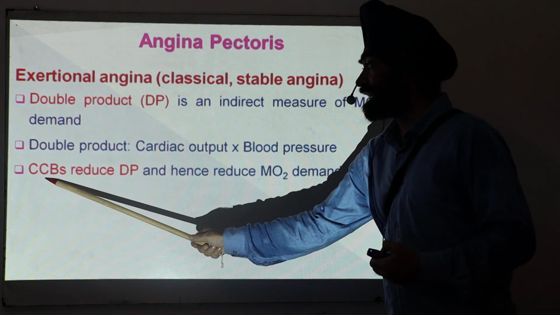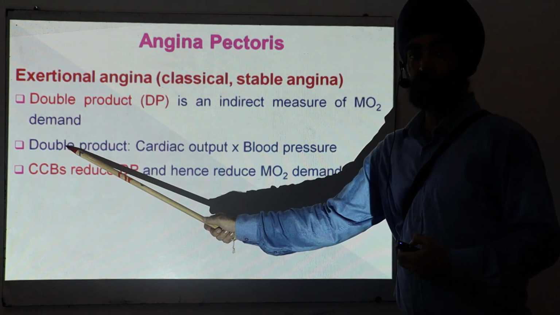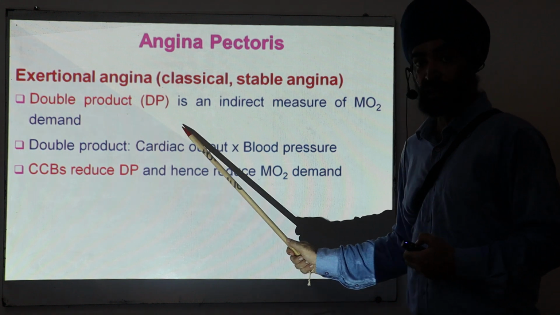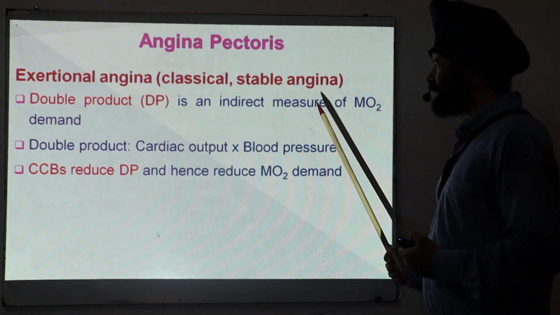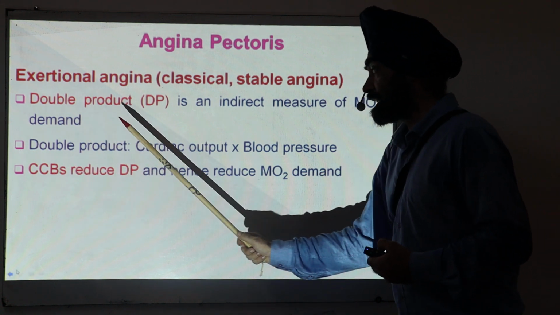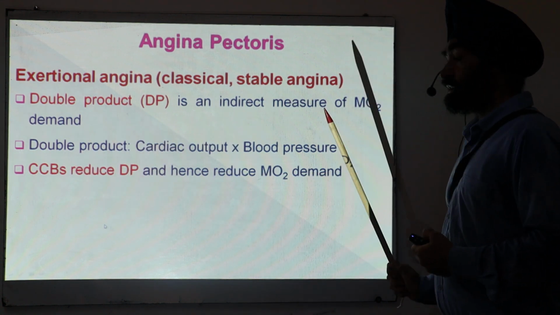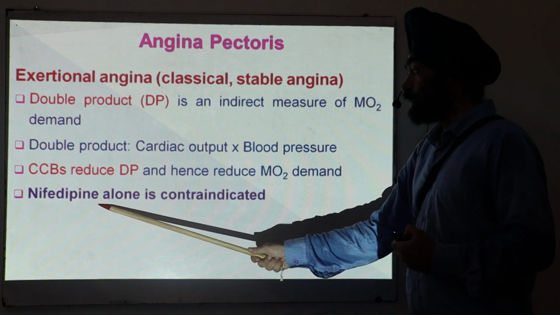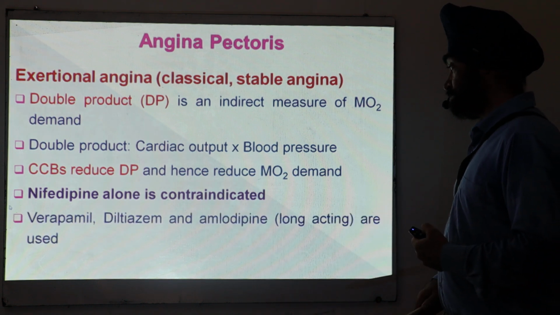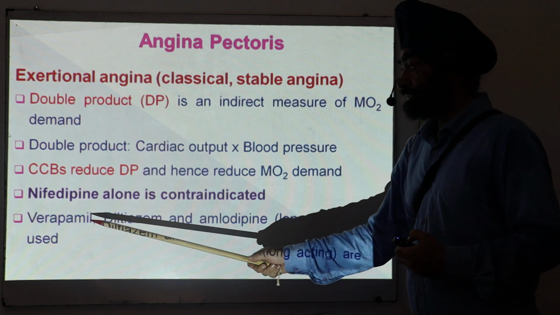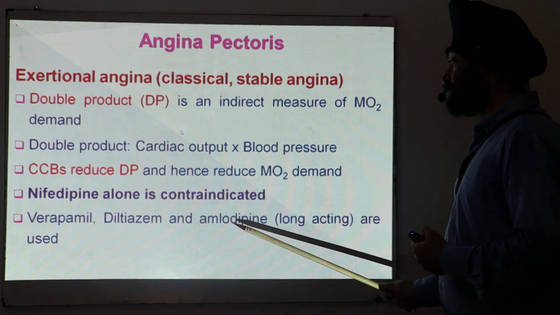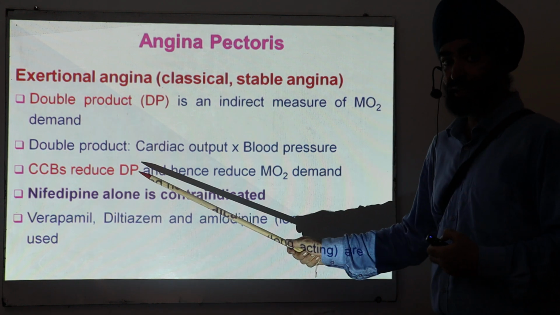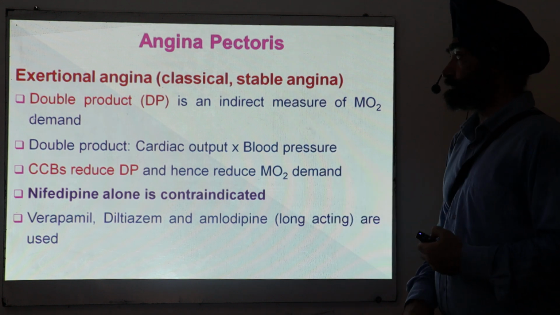So what will happen if you give calcium channel blockers? They reduce the double product. How? By reducing the heart rate. Again I am telling, this is not cardiac output, this is heart rate. They reduce heart rate, they reduce the blood pressure. So they reduce the double product, and they reduce the myocardial oxygen demand. As I told previously, nifedipine alone is contraindicated. And what are the drugs which are preferred? Verapamil, diltiazem, amlodipine are the drugs which are used. These are very useful in exertional angina.